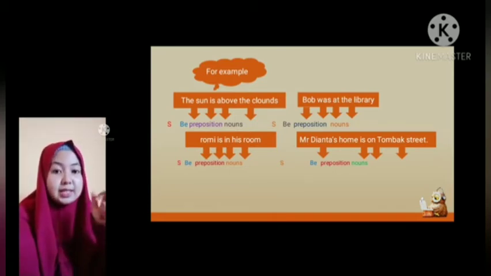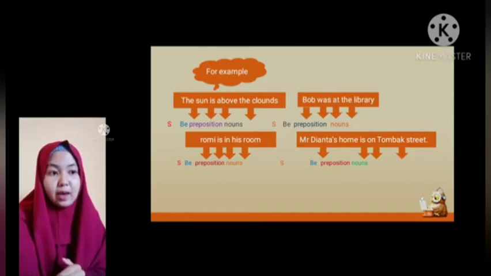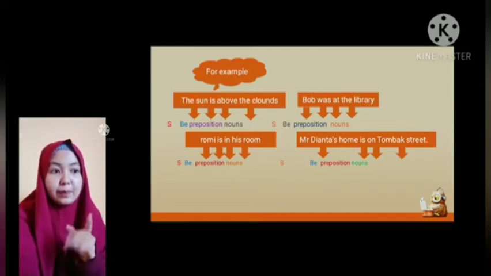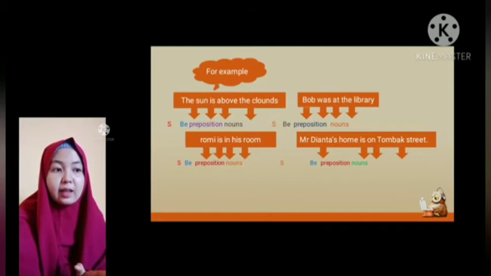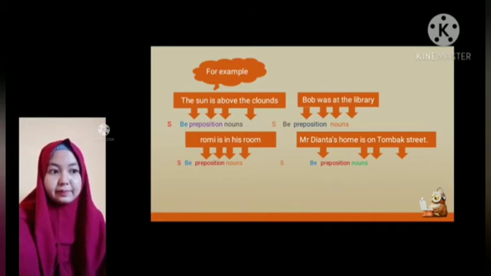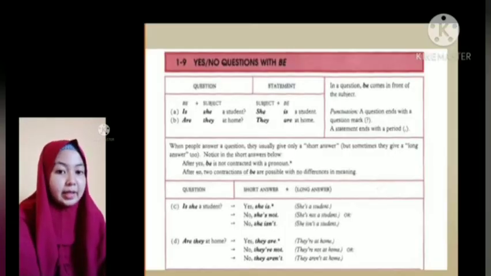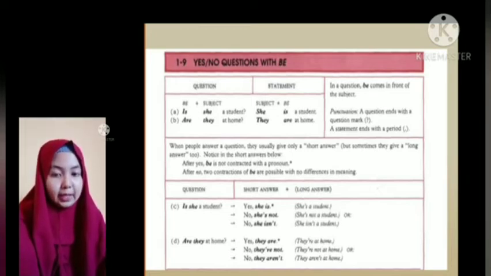"Is" in the sentence is be, "on" is a preposition, and "Tombak Street" is a noun. Okay, the next material is about yes or no questions with be.